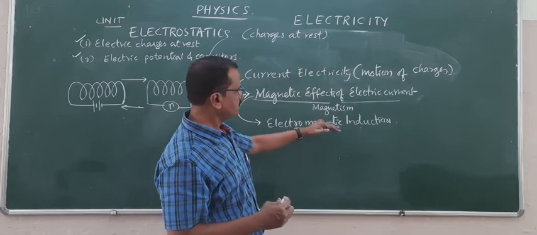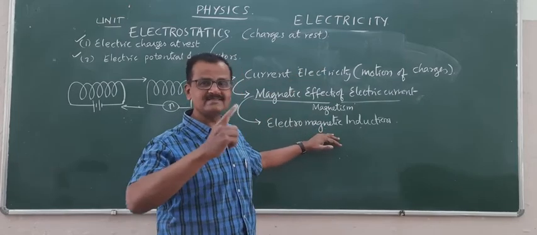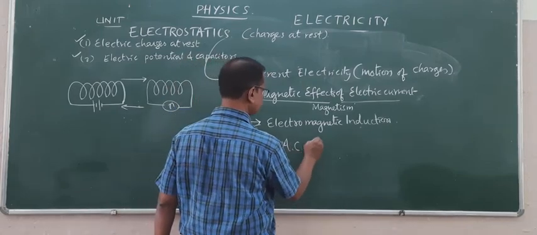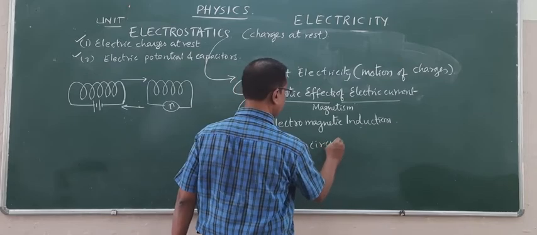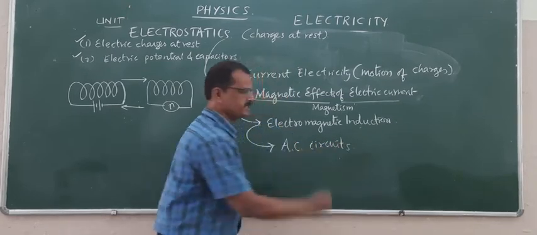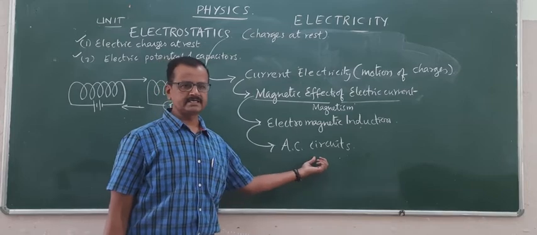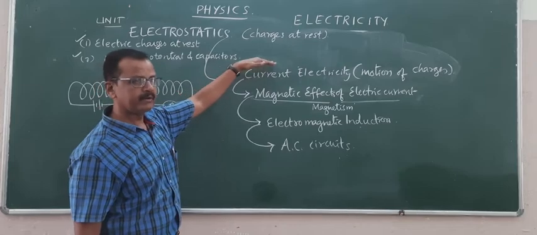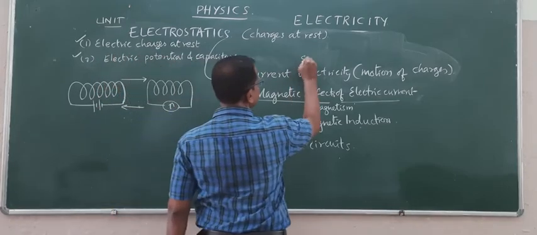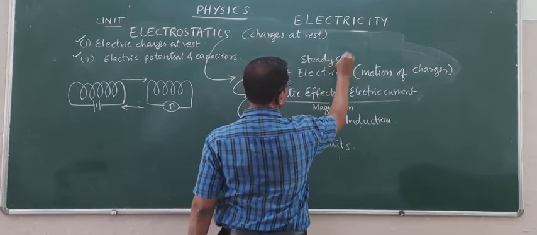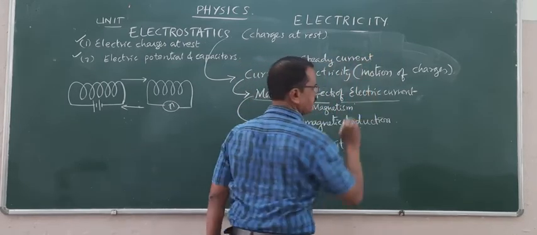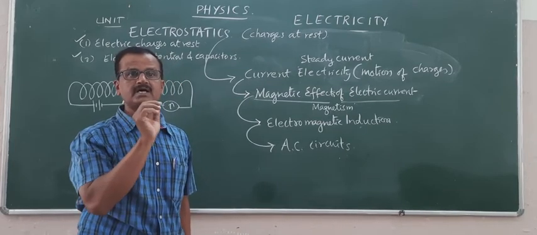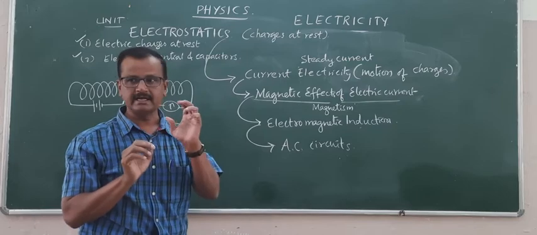So these are all the effects of charges when they are set in motion. Next you are learning alternating current and alternating current circuits. AC means alternating current. In the second topic you are learning mainly about steady current. Steady current means the current flowing at a constant rate. The amount of charge flowing per second is called electric current.